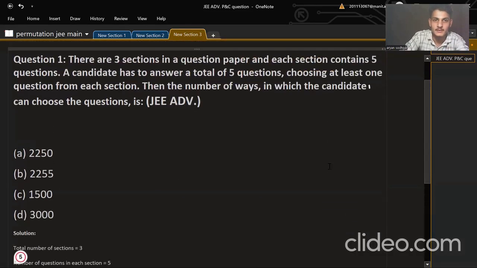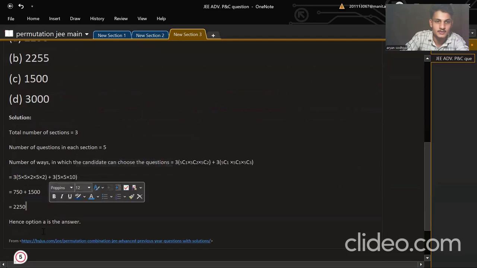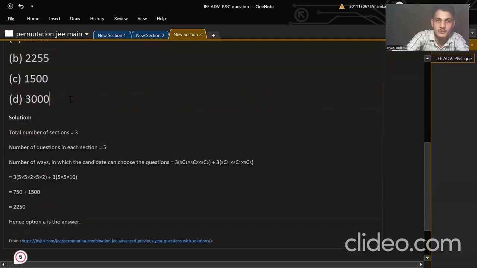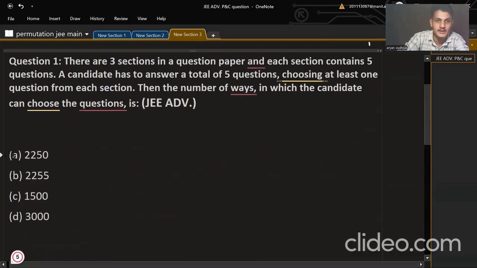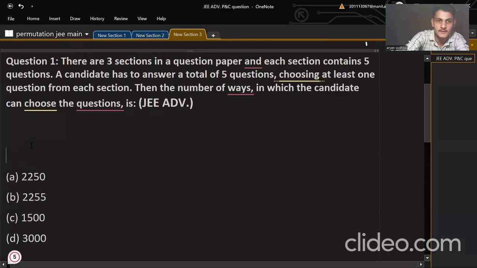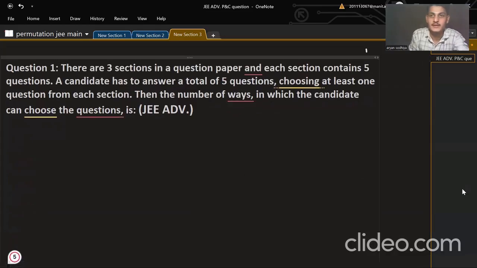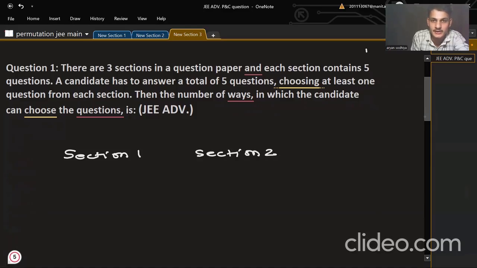So let's move this. I'm just shifting this down so that I can get more space, because space is required. And I'm shifting these options down as well. Let's have more space to understand this question. There are three sections: Section 1, Section 2, and Section 3.